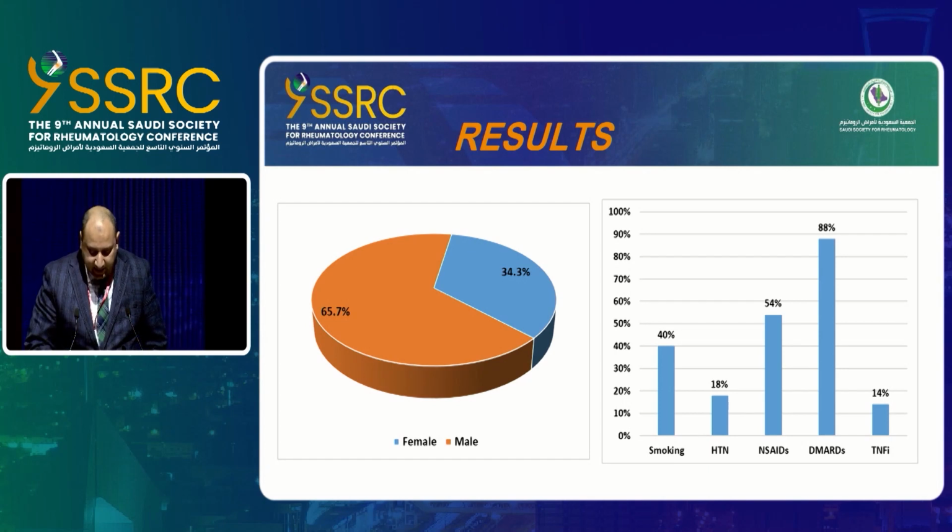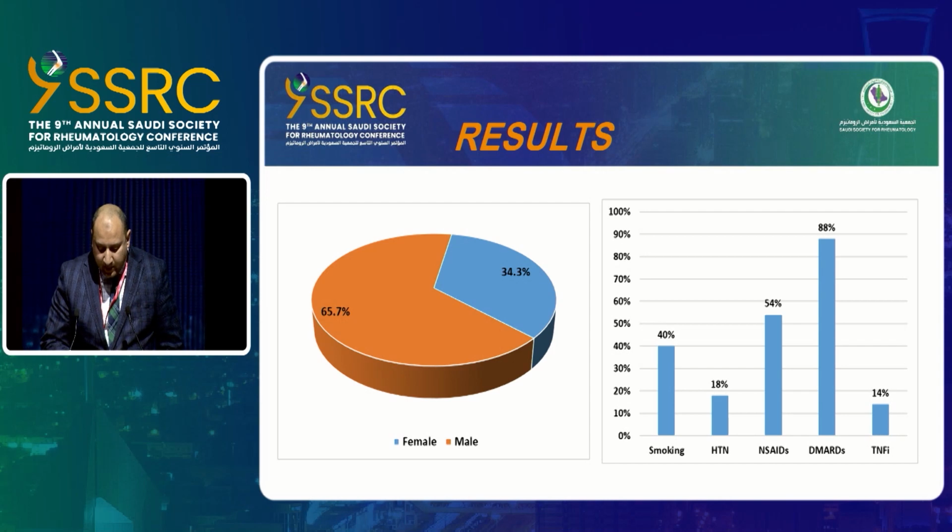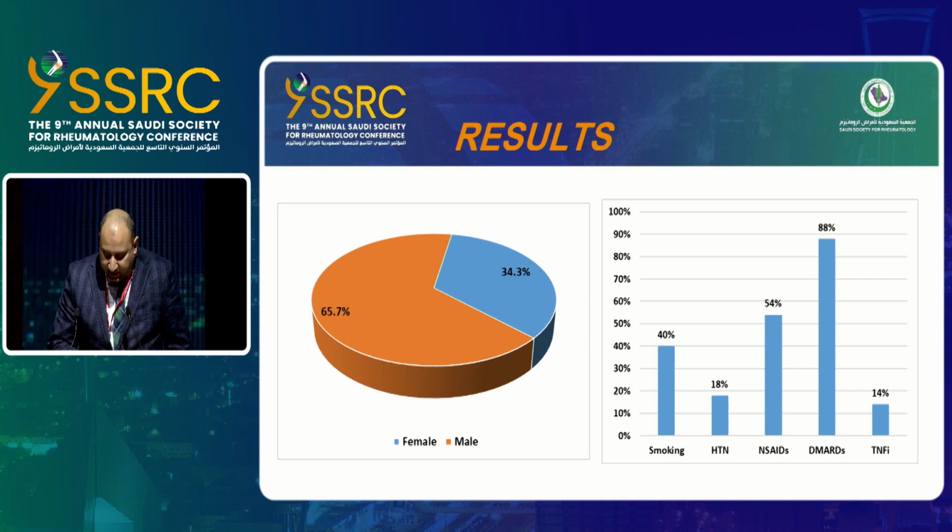Demographic data of the participants: the majority of patients were males, about 66%, while 34% were female. Also, most of them were on DMARDs, about 88%, and only 14% of patients were on anti-TNF.